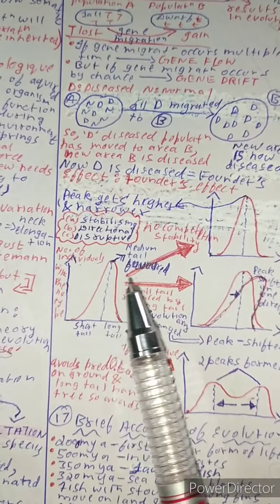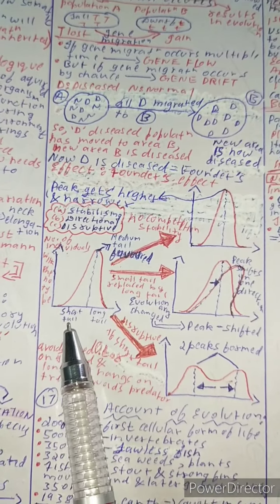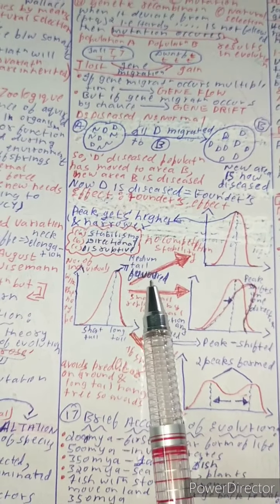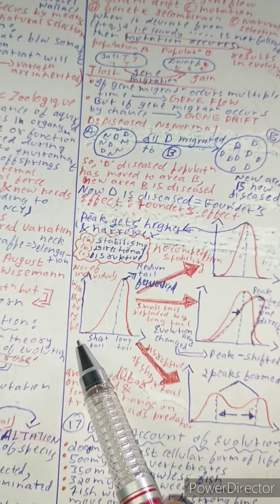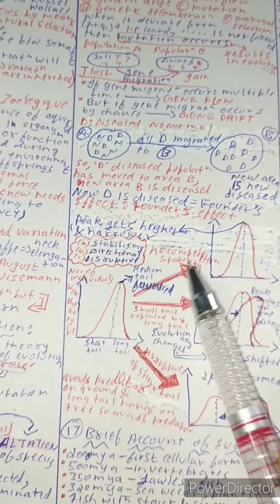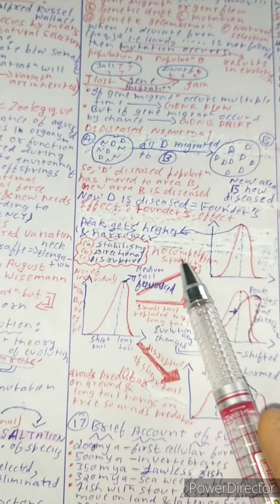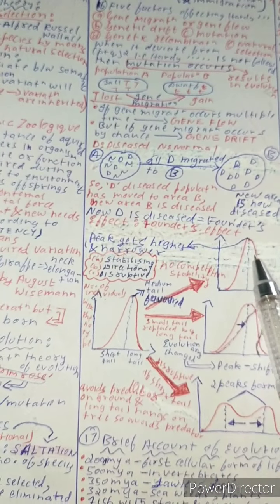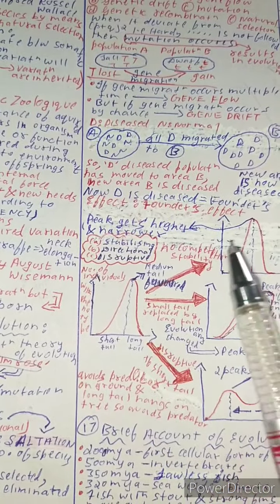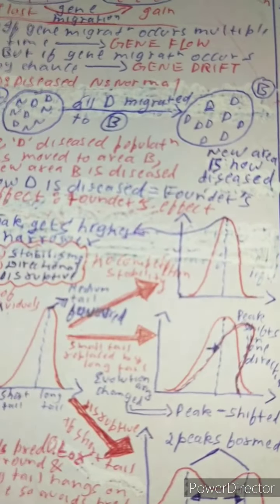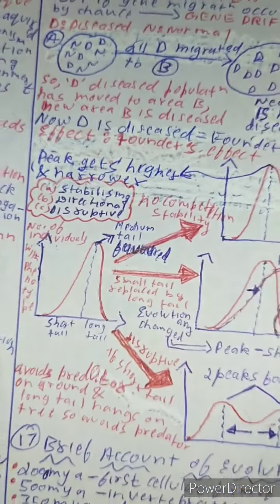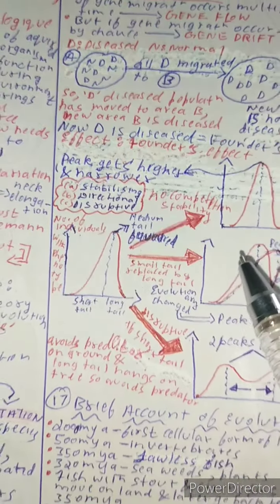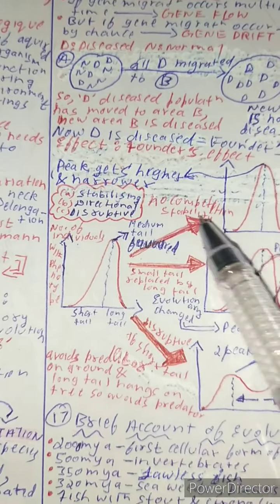Now let us study this graph. Consider the short-tailed rat, long-tailed rat, and medium-tailed rat in a population. Of course, the medium-tailed rats are preferred the most. So the graph goes like this and like this, number of individuals with phenotype. And what happens when there is no competition for the medium-tailed? This peak gets higher and narrower, because the short-tailed and long-tailed individuals are not preferred and the medium-tailed are preferred, so the peak gets higher and narrower.